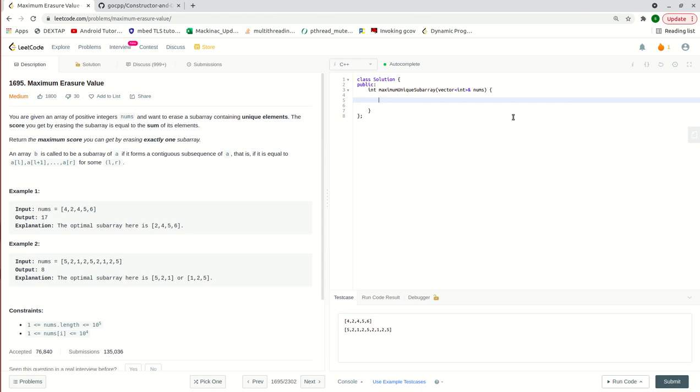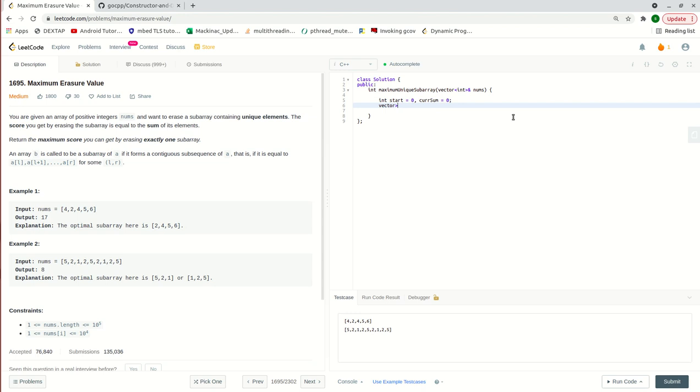One approach can be the two pointer, where we will have a start and an end pointer. Whenever our end pointer is repeating any number, we will increment our start pointer until the number we have found is excluded from that subarray. So let's start with start, which is 0. We will also need to track the current sum.